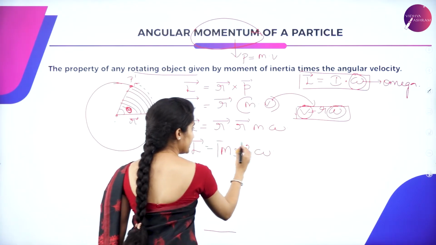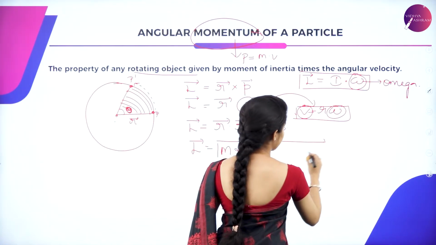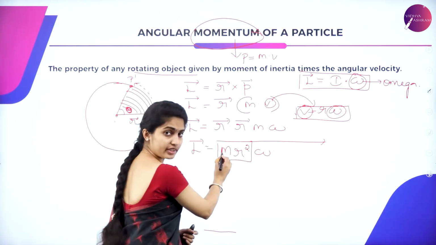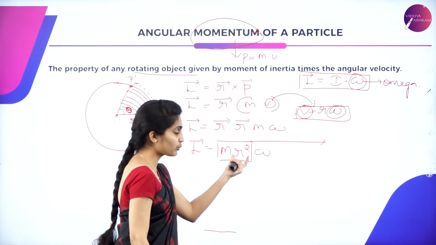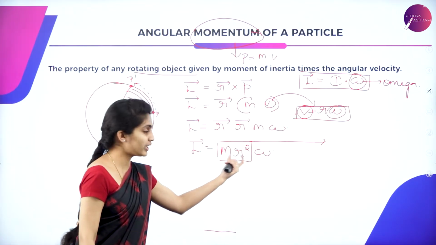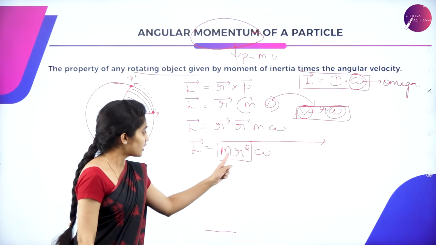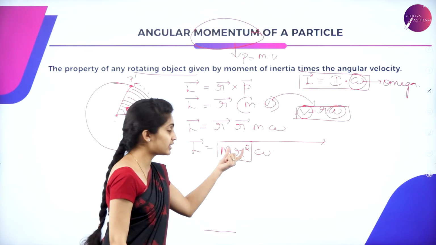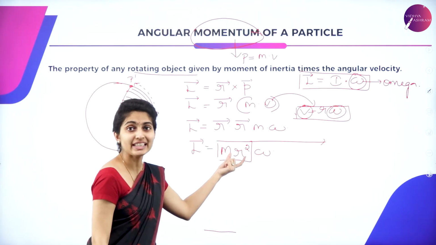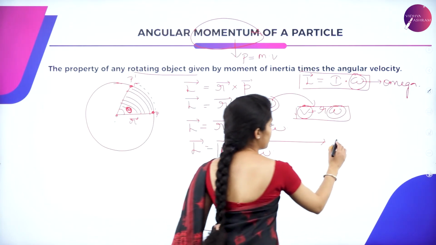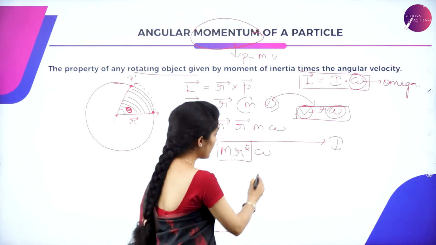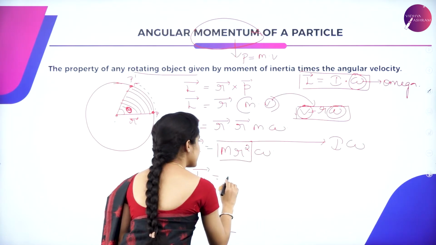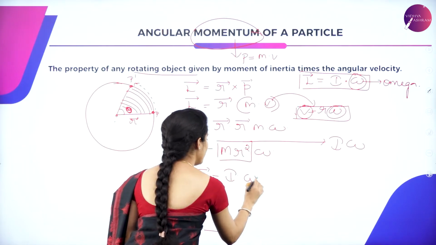So m into r square, the product of the mass of a particle and the square of the distance between the particles, is said to be inertia, which is given by I. Left out with omega. So it is L is equal to I into omega.